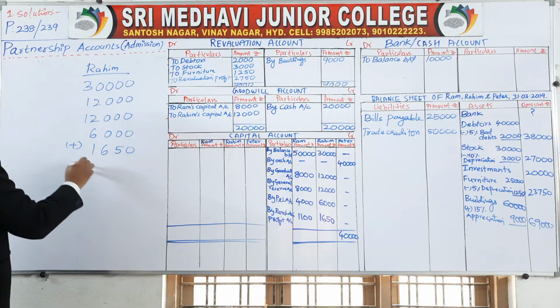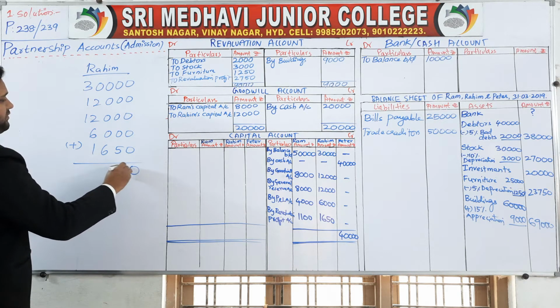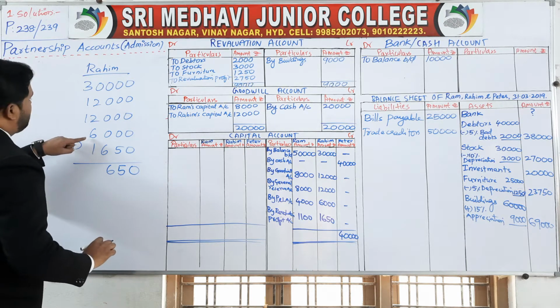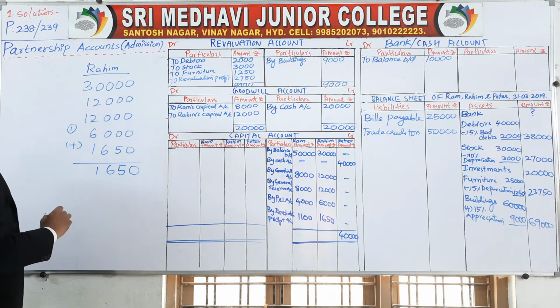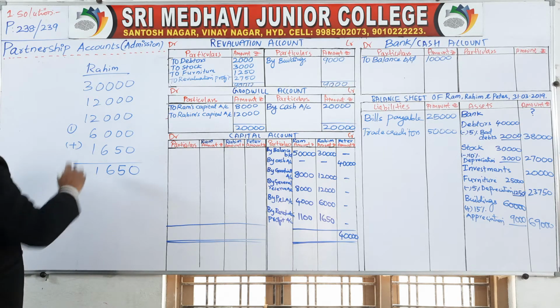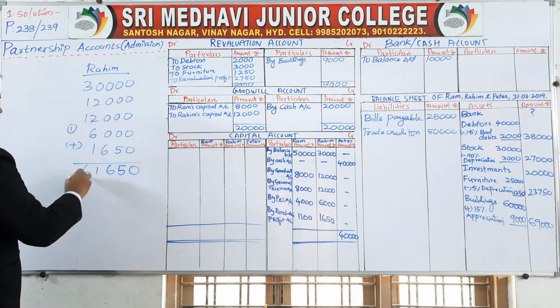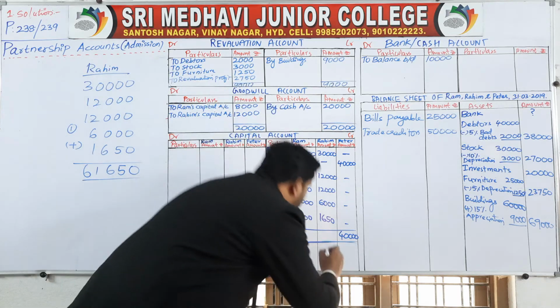So you will come to know the capital of Rahim. 0, 5, 6, 2 plus 2, 4, 10, 11, carry 1, 3, 4, 5, 6. 61,650 is the capital of Rahim.